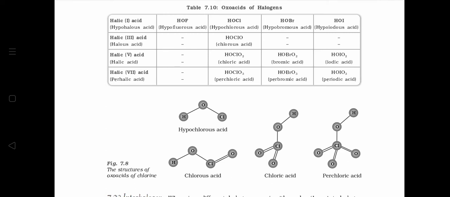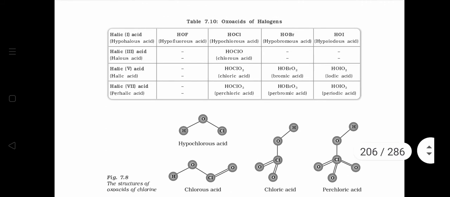Now one question generally comes, arrange the following halic 1 acids, that is HOF, HOCl, HOBr and HOI, in increasing order of acidic character. As you can see here, OH is same in all the cases. The only difference lies in the halogen atom.